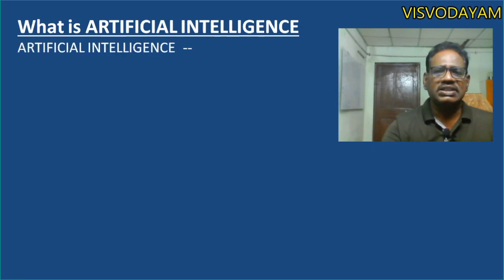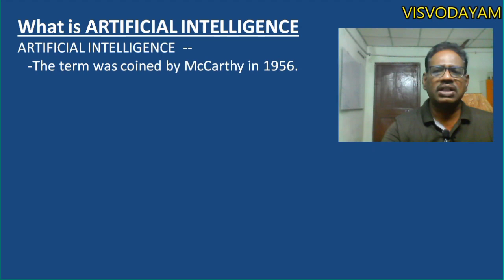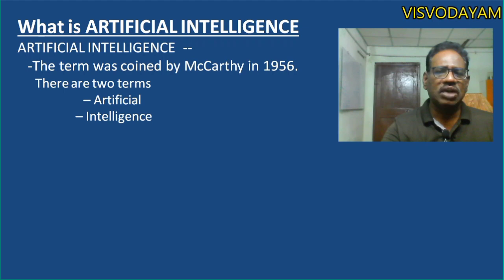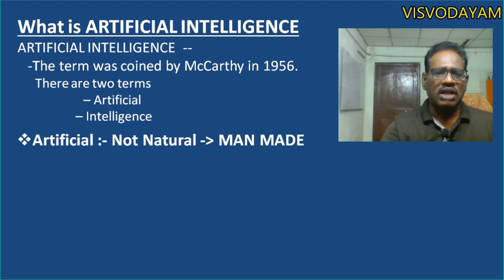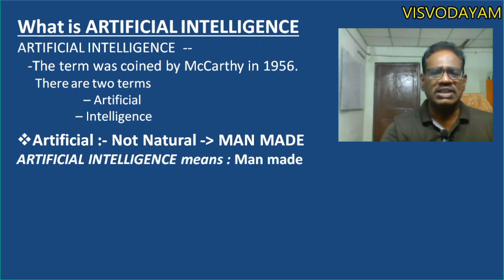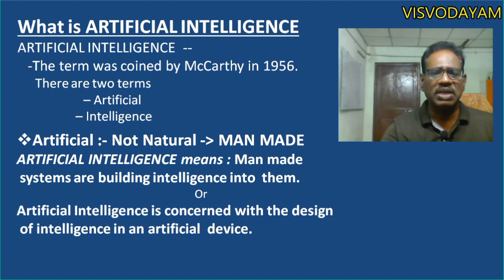So, artificial intelligence, the term first coined by McCarthy in 1956. The term consists of two words: one is artificial, another one is intelligence. Artificial means it's not natural, it is man-made, it is created by somebody else. By taking the root word, artificial means man-made. From that, we are going to derive the meaning of artificial intelligence. Artificial intelligence means man-made systems are building intelligence into them.